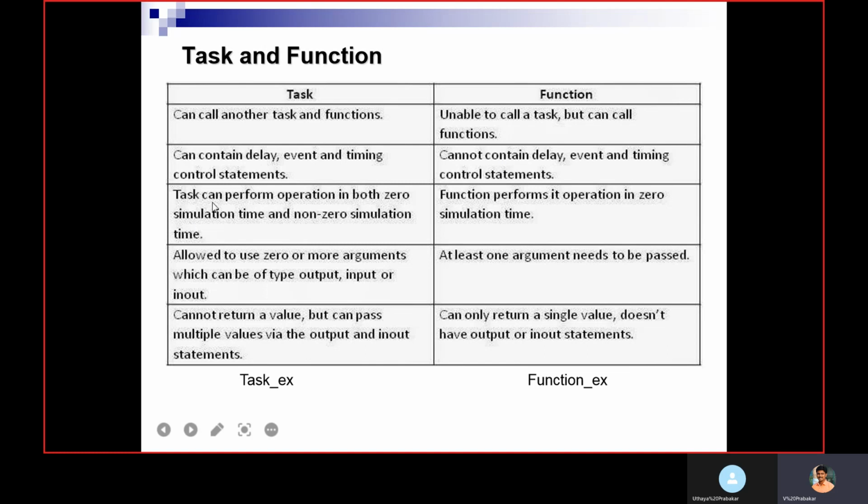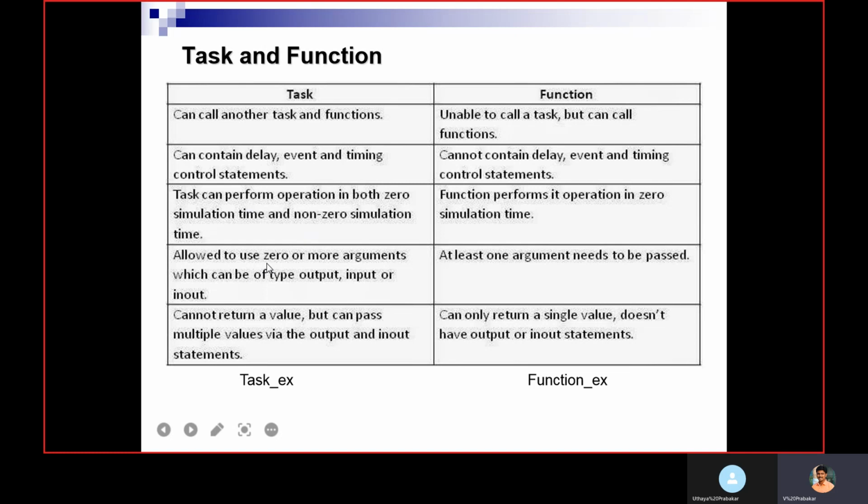The third point is a task can perform operations in both zero simulation time and non-zero simulation time. Non-zero simulation time means if you use some delay or timing control inside the task, it will take some time. So it will run in both zero and non-zero simulation time. But a function will always operate in zero simulation time because we are not using any delay-related things inside the function.